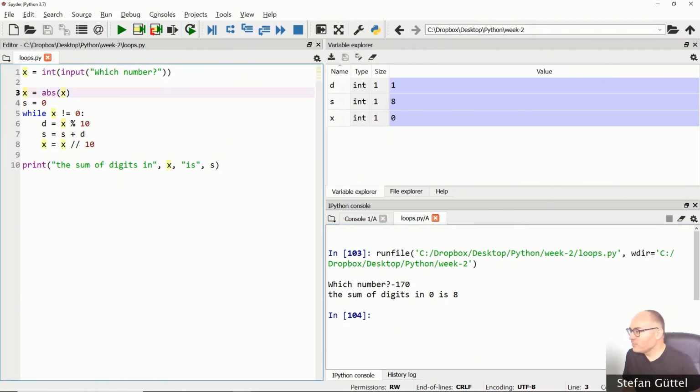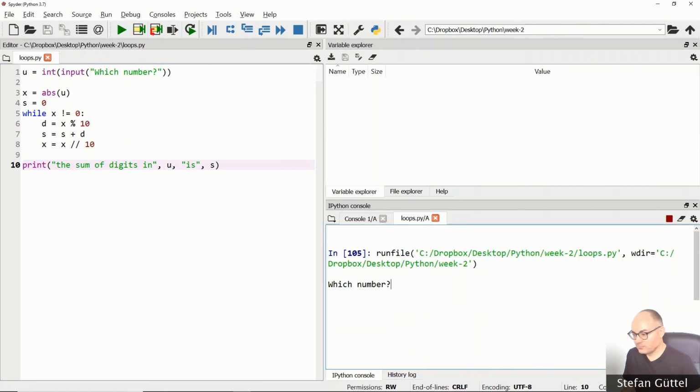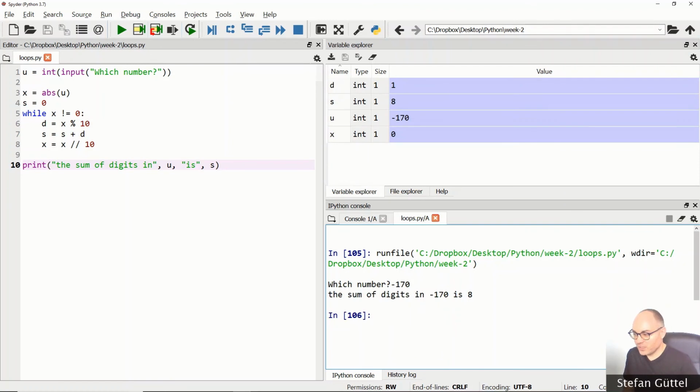So maybe let's give this another name. Let's call this variable u, because this is what the user inputs. And we will then use x as the variable to work with. And in the end, we can output the sum of digits in u is s. Let's run it with which number, minus 170, and we get the correct output. The sum of digits in minus 170 is 8.